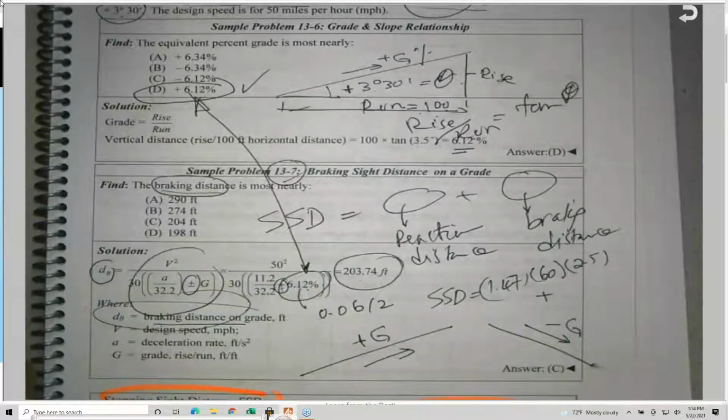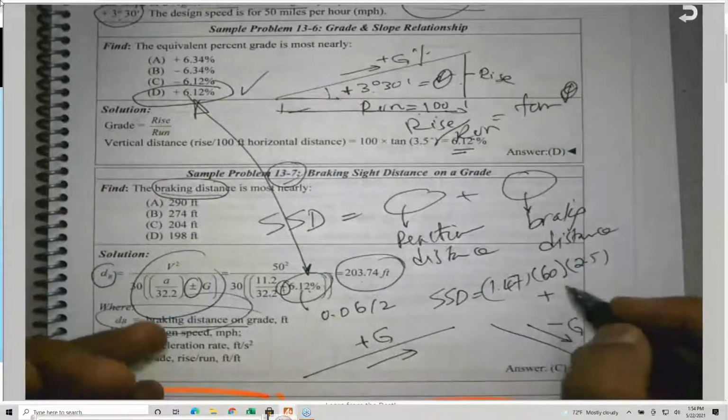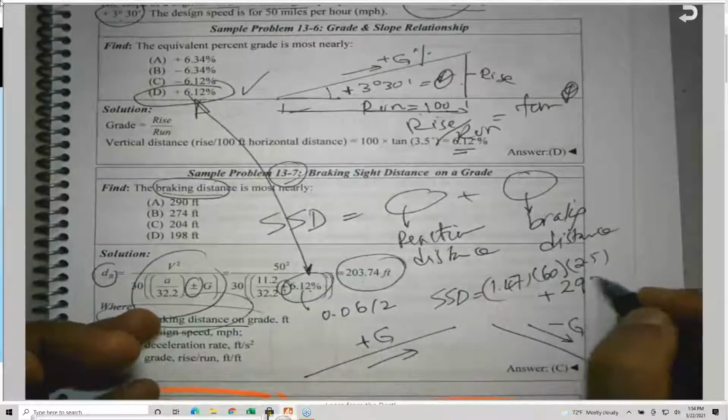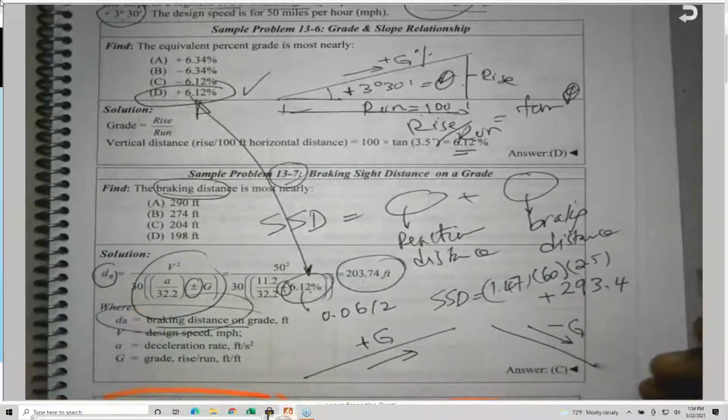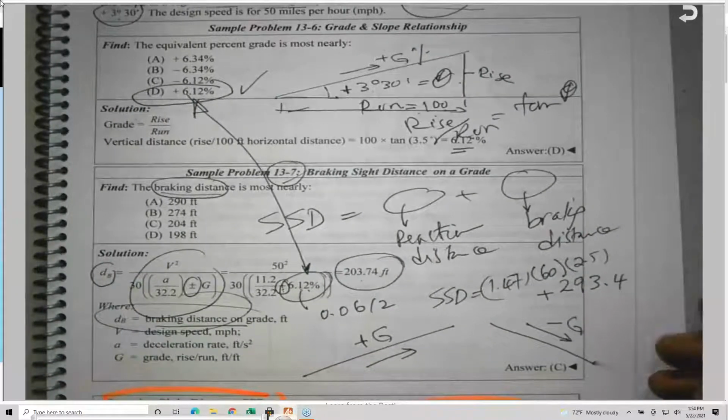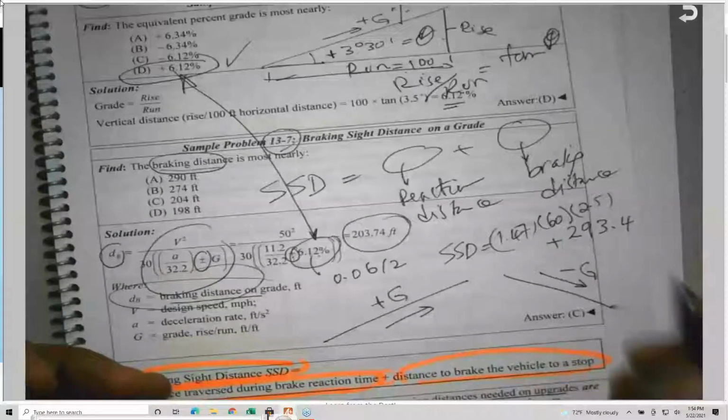and 11.2 enter, okay, 32.2 divided, and 60 seconds squared times. So it is 293.4.